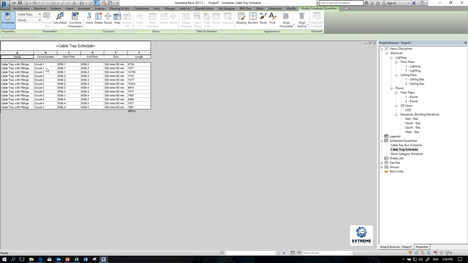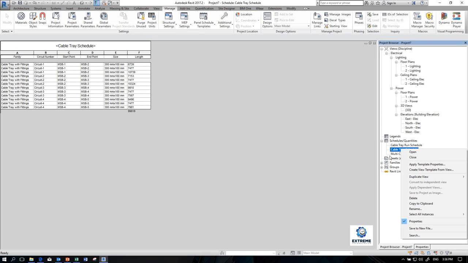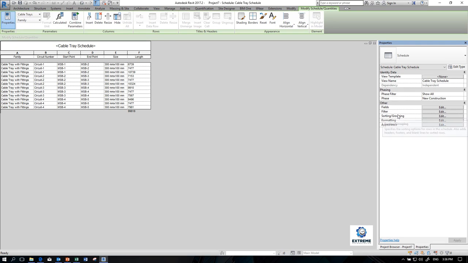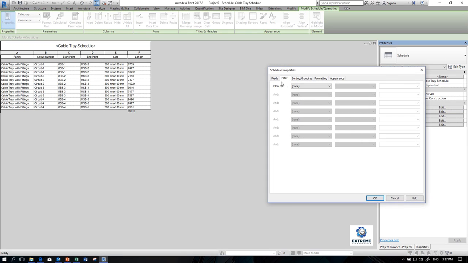So now, for example, we need only circuit 1. Then we go here to edit the filter for circuit 1. Go to filters, select the circuit number, then the parameter is equal to circuit 1, then it will be shown in the schedule, which means only this one will be shown in this schedule.